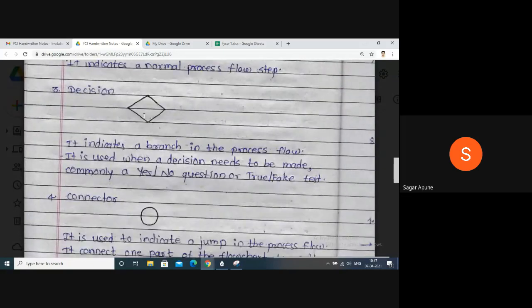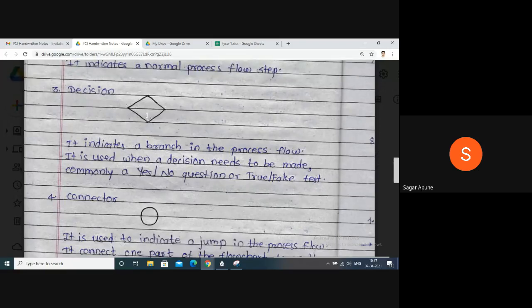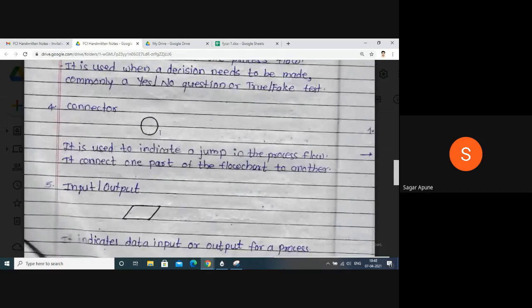Next is decision. Here we decide whether I mod 2 is equal to 0. If it is true, then go to one side. So this is called a decision. You can represent a decision by a diamond sign. Then the connector. The connector is used if you are writing your flowchart and you have to jump to another process, so it can connect your process to another flowchart. The connector is represented by a circle.